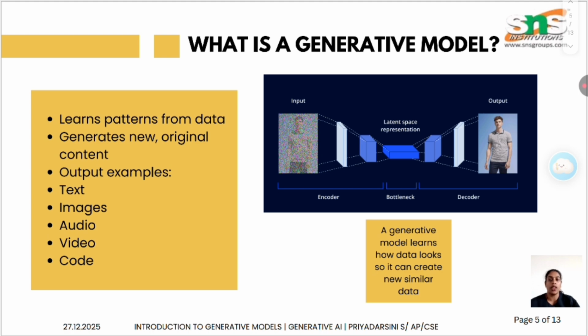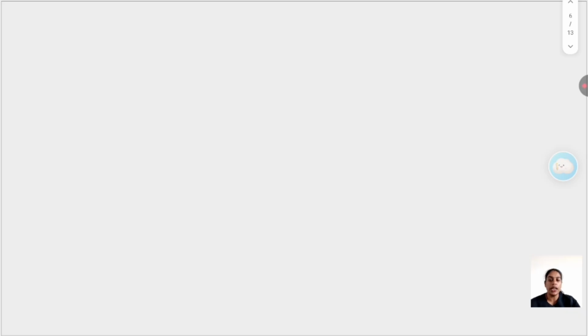What is a generative model? A generative model is a machine learning model that learns patterns from data and then generates new and original content. It does not copy. Instead, it understands how the data looks and creates new similar data. It just analyzes the pattern and gives us new content. The output can be text, image, audio, video, or code. In simple words, a generative model learns how data looks so it can create new similar data.